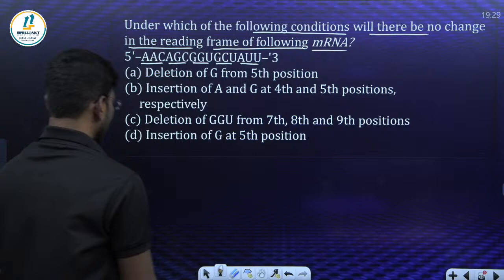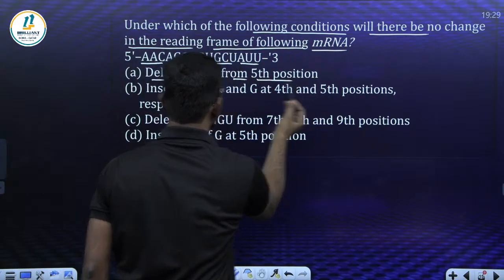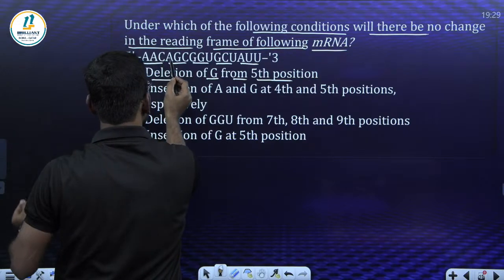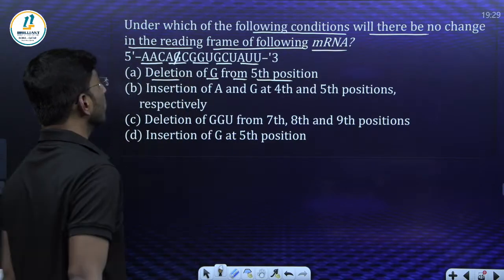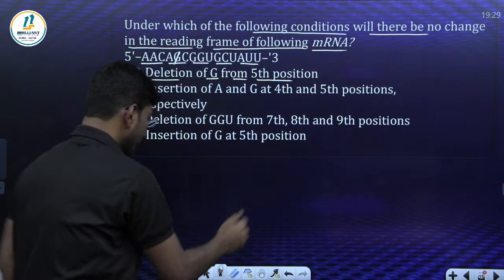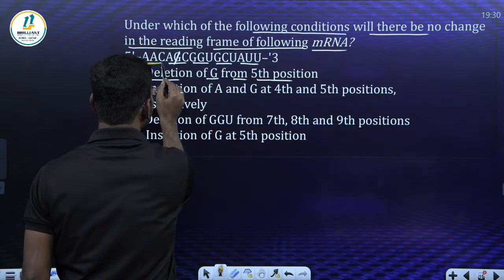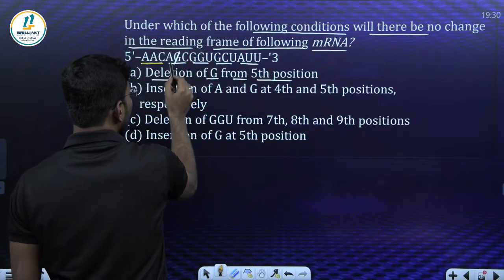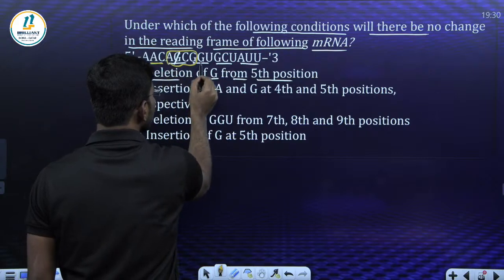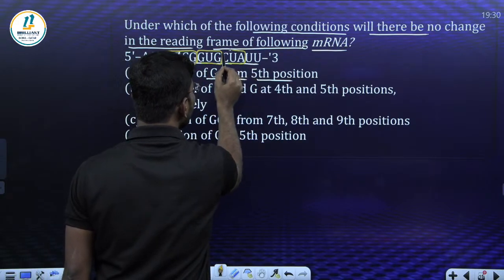Fine. So first, let's take deletion of G from the 5th position. What is the 5th position? 1, 2, 3, 4, 5. The 5th nucleotide G we are deleting. If you delete like that, answer me: AAC becomes one codon, ACG becomes one codon, GUG becomes one codon, CUA becomes one codon.